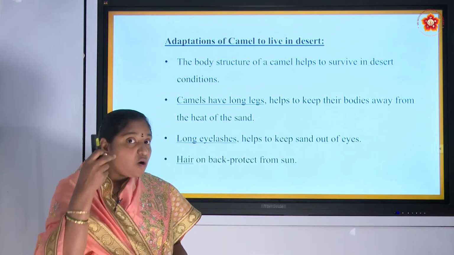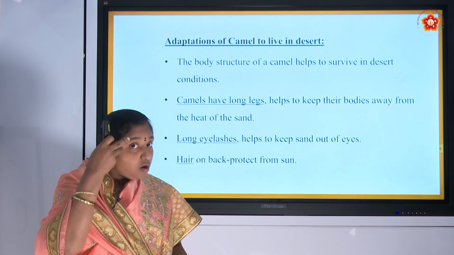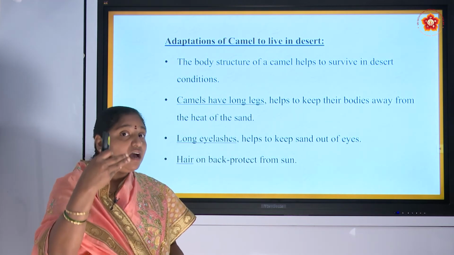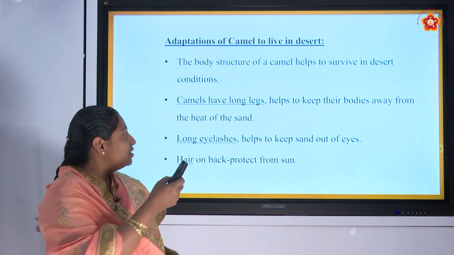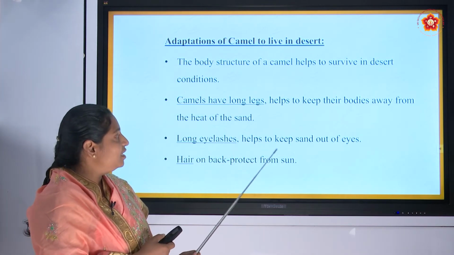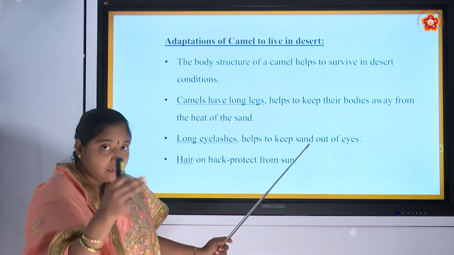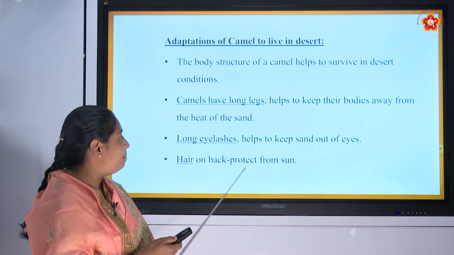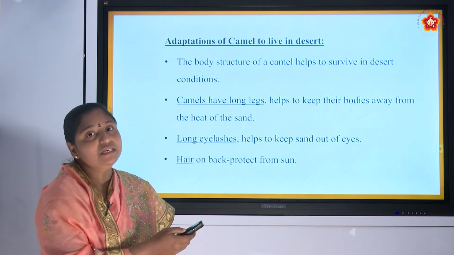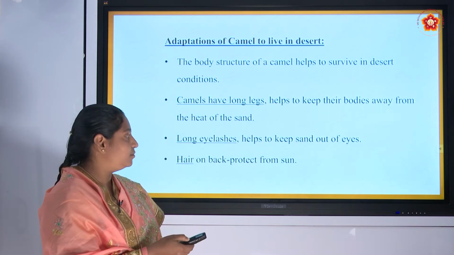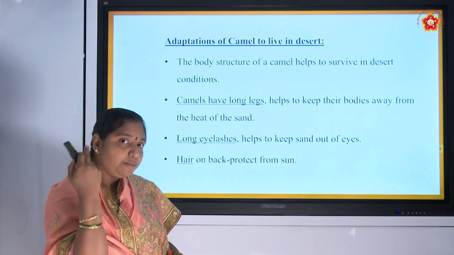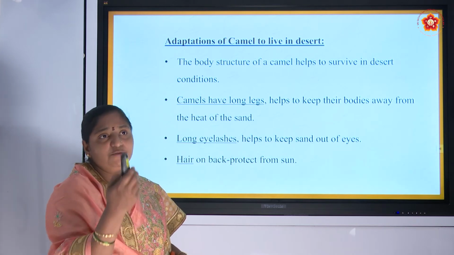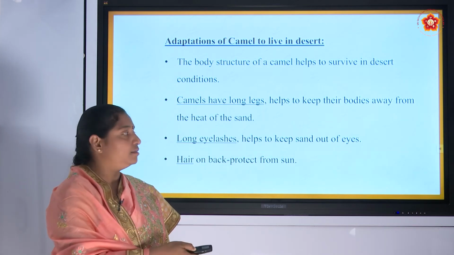It has long eyelashes. How are they protecting? These eyelashes help to keep sand out of the eyes, and hair on the back protects from the sun. There is hair upon the body and it is protecting from the sun's heat.